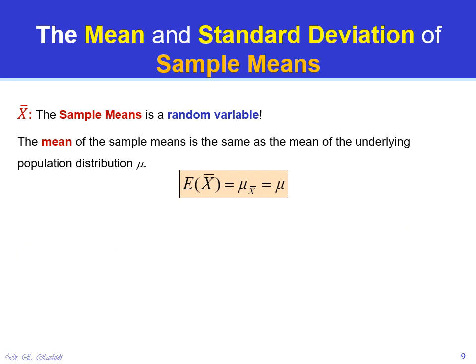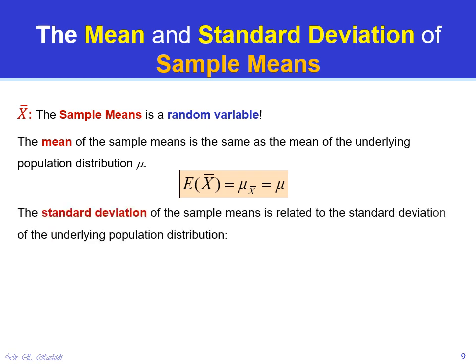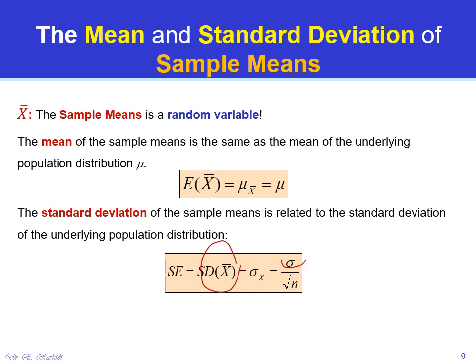We can also find a standard deviation of x bar. The standard deviation of the sample means is related to the standard deviation of the underlying population distribution. The standard deviation of x bar, or sample means, is equal to sigma, the standard deviation of the population, divided by the square root of n, where n is the size of the sample.